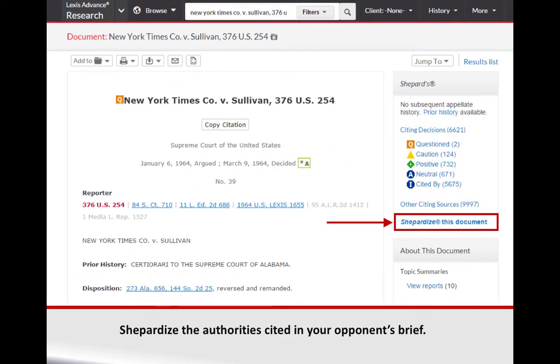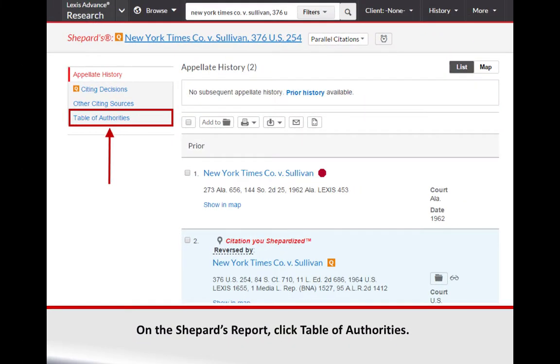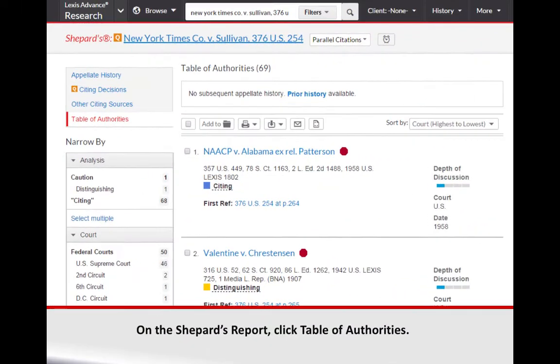To use Shepard's table of authorities to make arguments against your opponent's precedent, Shepardize the precedent by retrieving the case, then clicking Shepardize this document. Select the table of authorities from the menu on the left side of your Shepard's report. The table of authorities will list the cases cited within the Shepardized case. For example, the cases that New York Times versus Sullivan cited as authority. The list or table of authorities cited within New York Times versus Sullivan will display. This will allow you to quickly and easily see if the underlying authority is still good law.